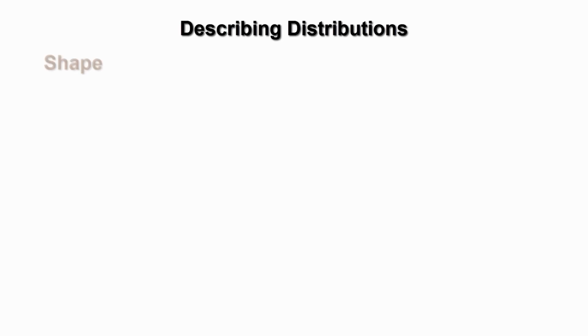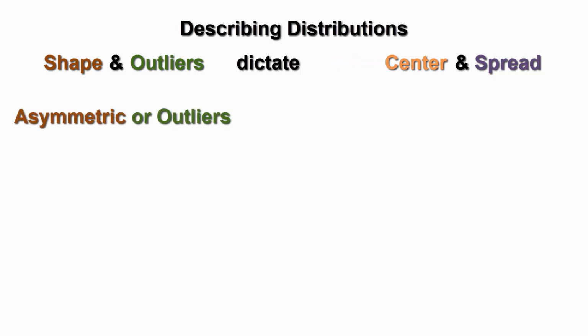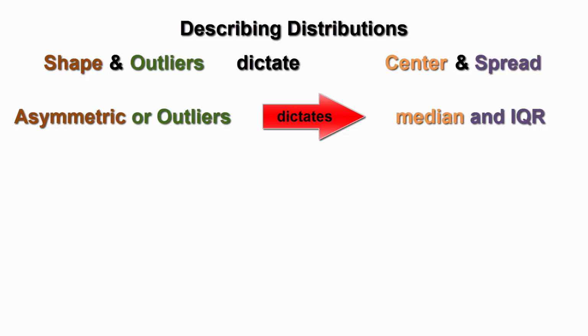If you've watched the videos preceding this one, describing distribution should be easily grasped. Recall that despite the mean and standard deviation being the most powerful measures of center and spread with regard to later uses of statistics, they can both be significantly distorted if outliers are present or if data is skewed left or right. Thus, if data is skewed or influential points are present, we will describe the center and spread of a set of data using the median and interquartile range.